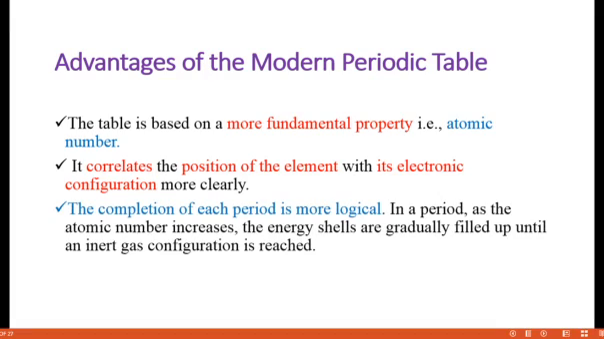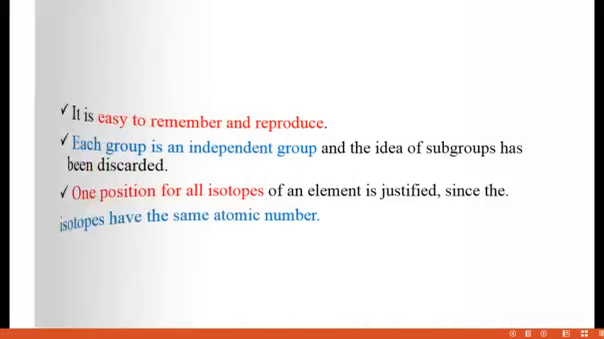Okay, the next one is that the completion of each period is more logical. Why are we saying this? When a p orbital starts filling in the first element, p1, p2, p3, p4, p5, p6, it ends and the period is completely filled. The completion of each period is more logical because as the atomic number increases, the energy shells are gradually filled up until an inert gas configuration is reached. So until the inert gas configuration is reached, each shell gradually gains one more electron. So the completion of each period is more logical.